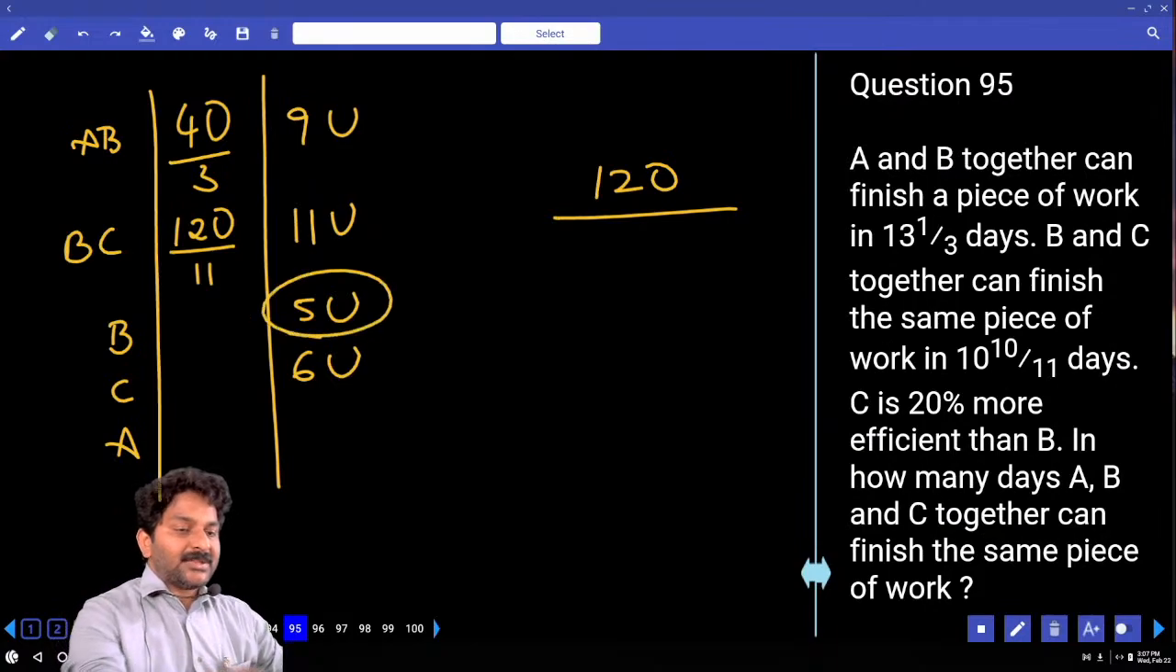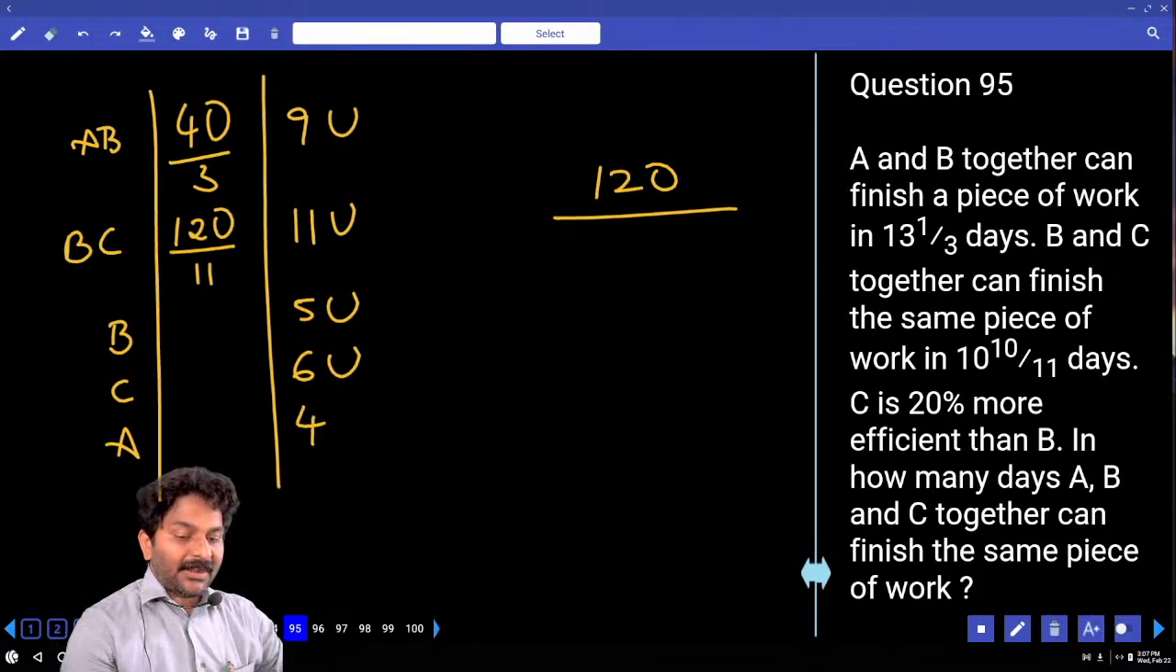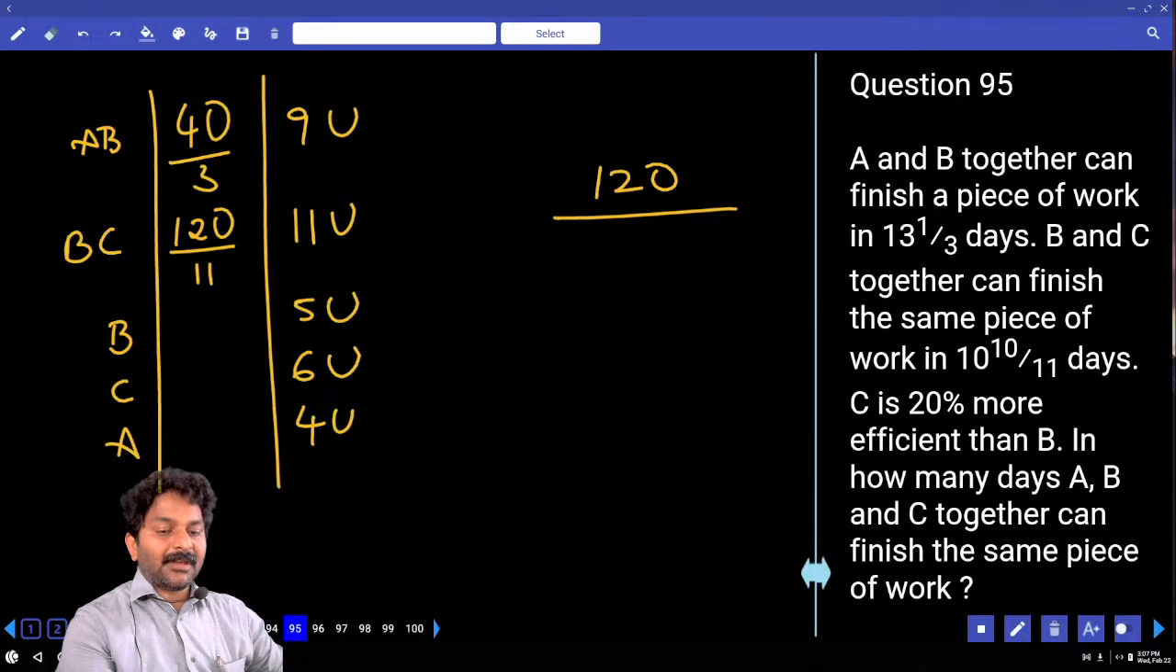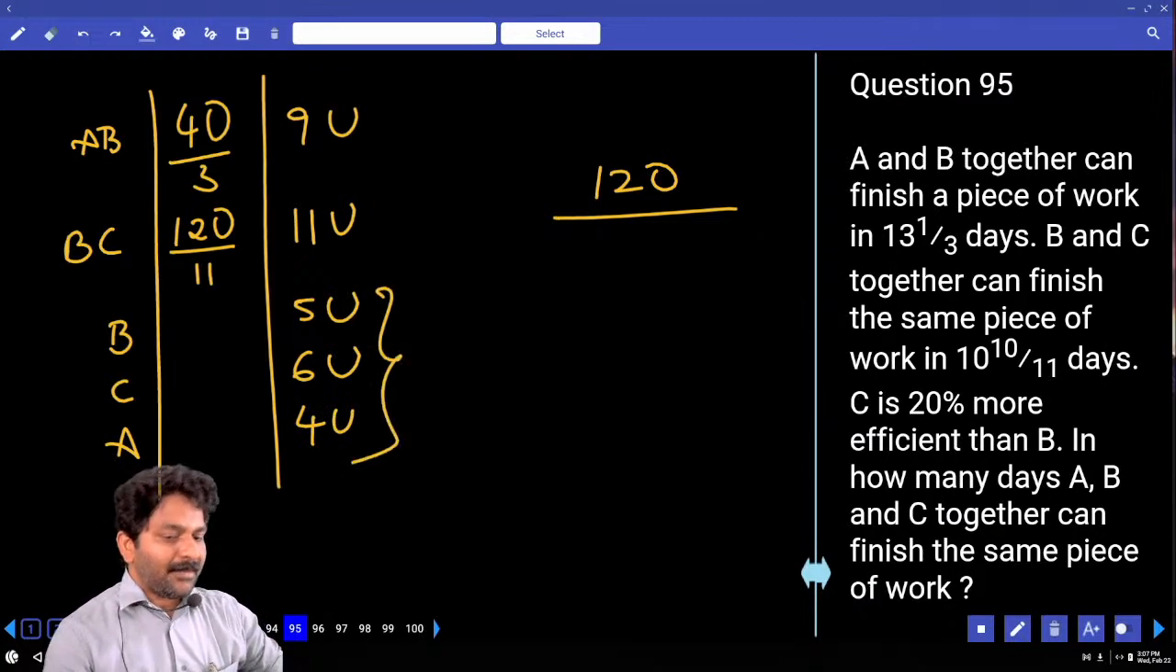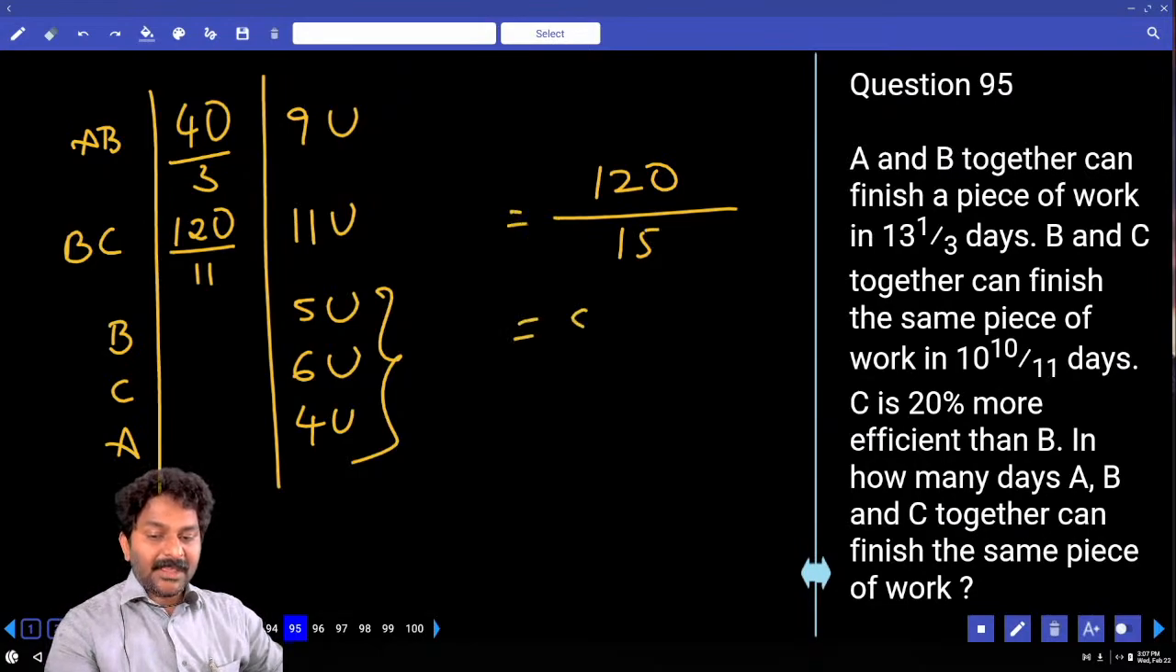Out of that, B is doing 5 units. Then A will do 4 units. Total work now should be done by all together A, B, C, which does 15 units. So answer 8 days.